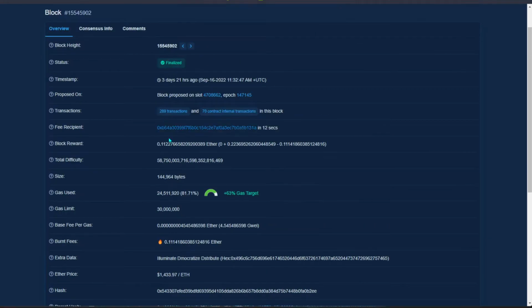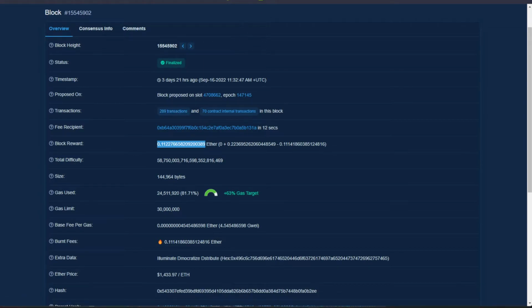And after that, if you scroll down, true enough, this is the block reward that I've received, basically 0.112. And of course this is the amount of transaction fees that happened, and this over here will be burnt. So basically around 50% or 45% of the value will be burnt. On top of that, they are going to tell you the gas fees, and after that the burn fee, and this over here will be extracted towards your wallet. I'm going to explain to you how to do that later on. And after that, this is the block reward itself.